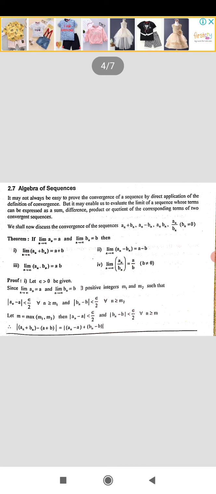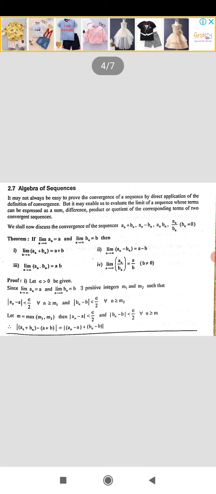Since we have taken m equal to the maximum of m1 comma m2, we can write modulus of a_n minus a is less than epsilon by 2 and modulus of b_n minus b is less than epsilon by 2 for all n greater than or equal to m. Now consider modulus of a_n plus b_n minus a plus b.